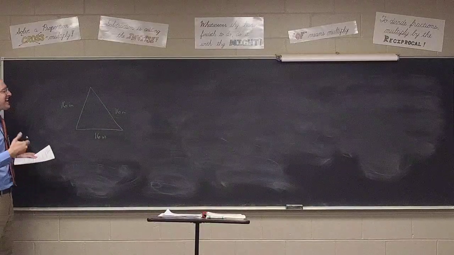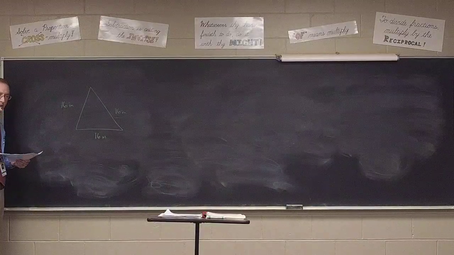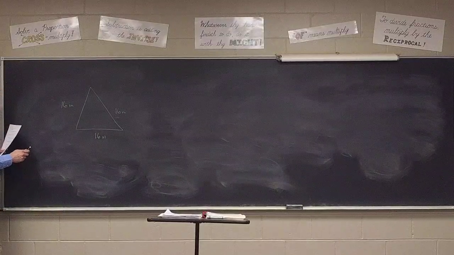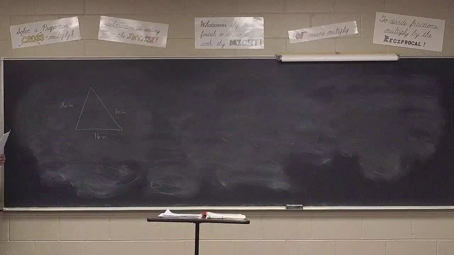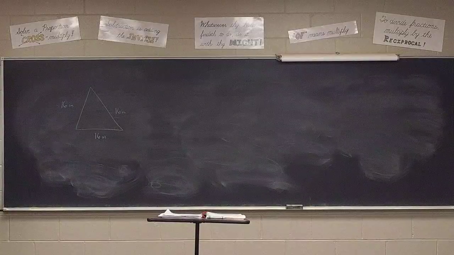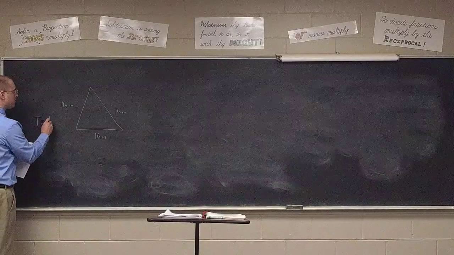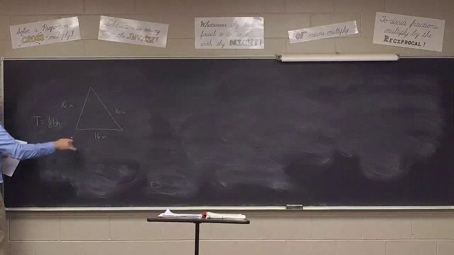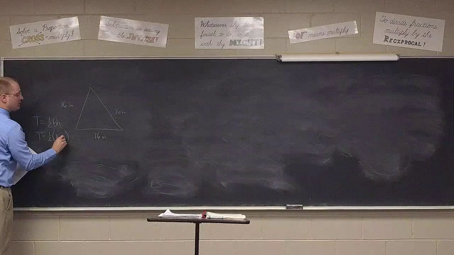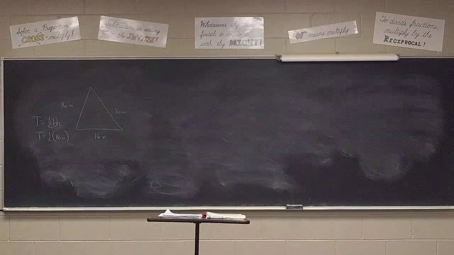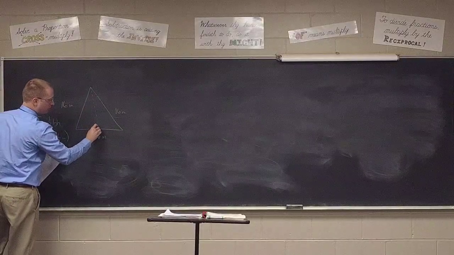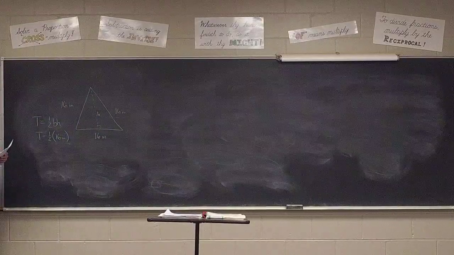So when it says find the area, how do we find the area of a triangle? Add them all together. Okay, how do we find the area of a triangle? There's a formula. Half BH. Good. Half base times altitude. And once we've identified that all the sides are 16 inches, I know that the base then is 16 inches, but I don't know the altitude or the height. How might I find the altitude, the height of an equilateral triangle, Quentin?